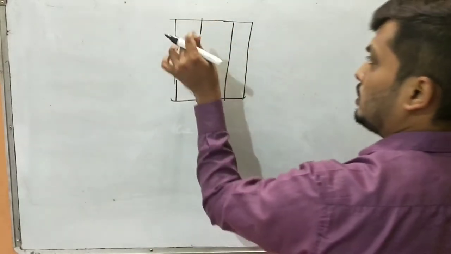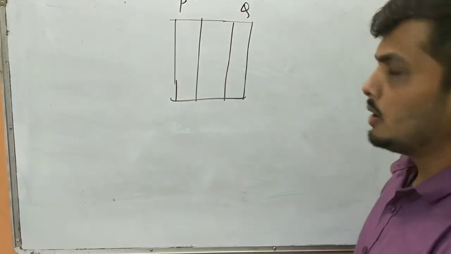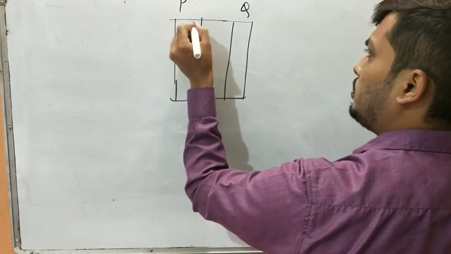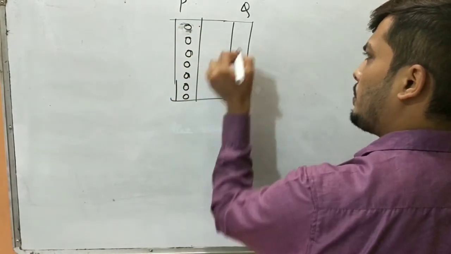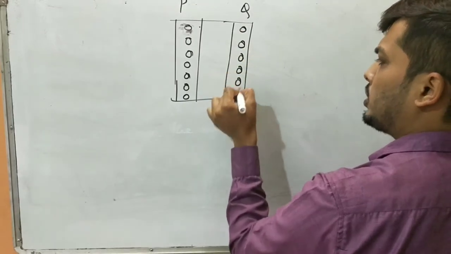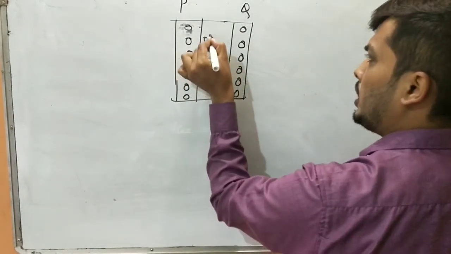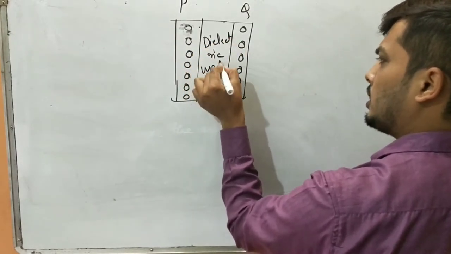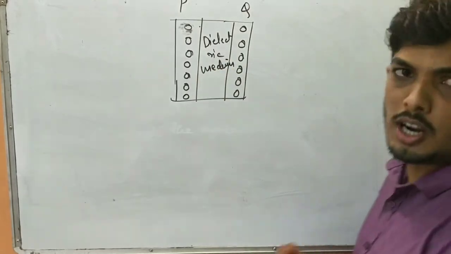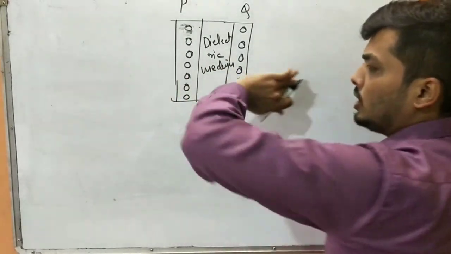Now suppose a capacitor consists of two plates. Initially these plates will be neutral, because the number of protons is always equal to the number of electrons. We'll try to understand how the capacitor actually works. In between these plates there will be one dielectric medium. In the previous video we have already studied the dielectric medium. These are the non-conductors. Now suppose this is a total capacitor.